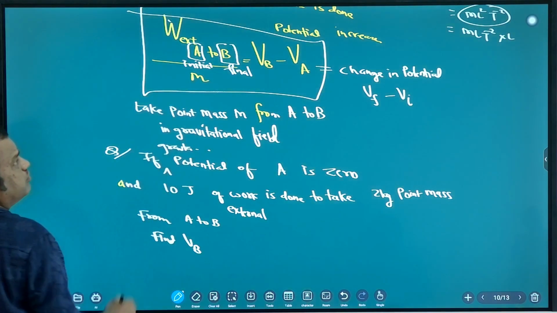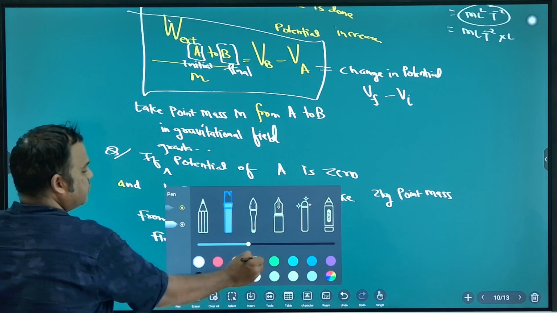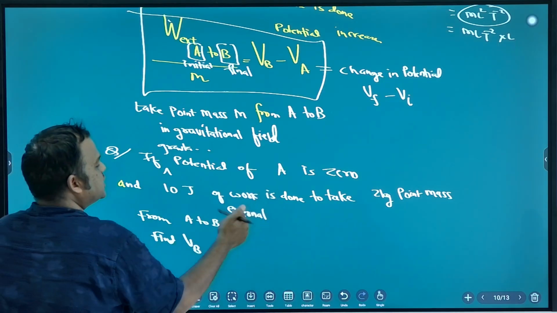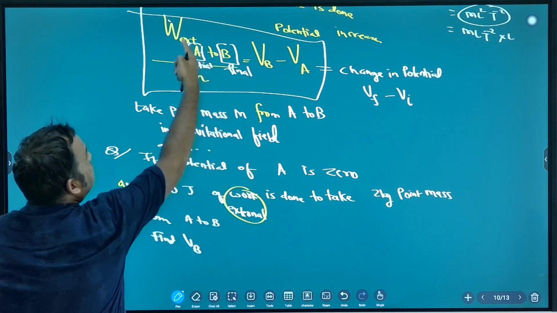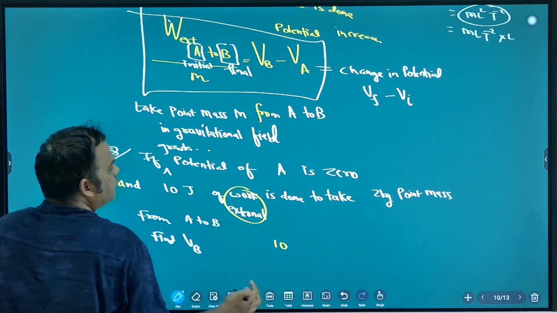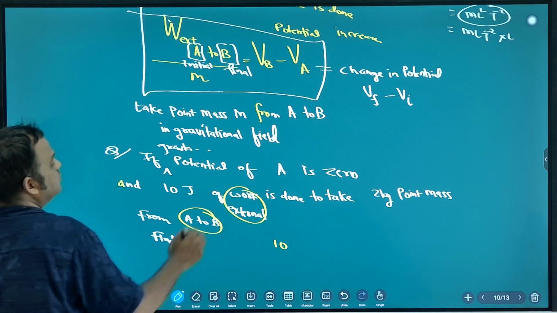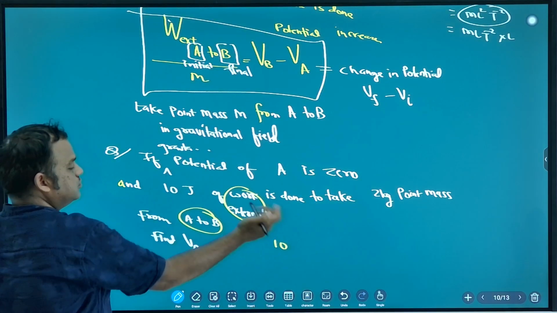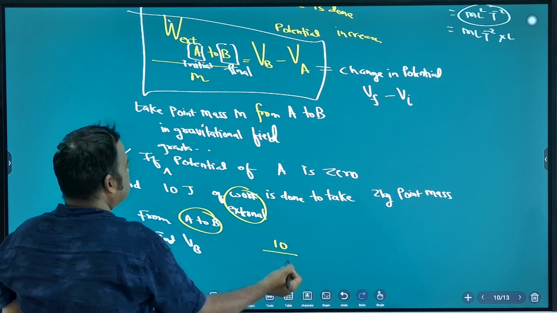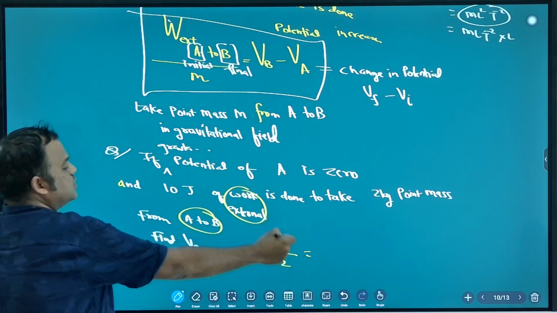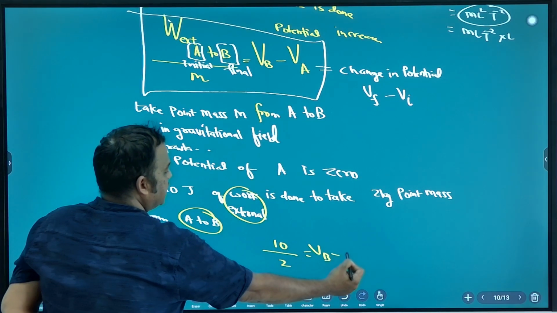Just use the formula. How much external work done according to the question? 10 joule of external work. So 10, and you are going from A to B or B to A? A to B. So correct, same formula. By mass, what mass you are taking? 2 kg is equal to VB minus VA.